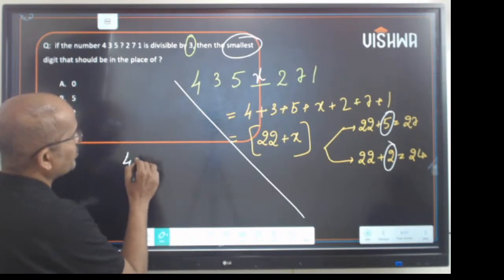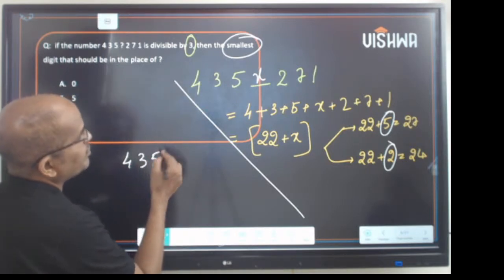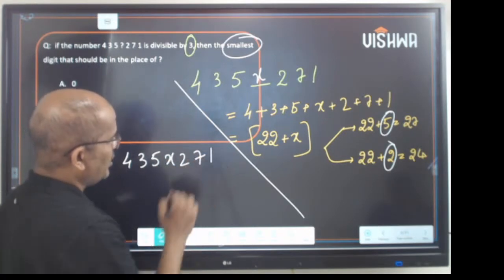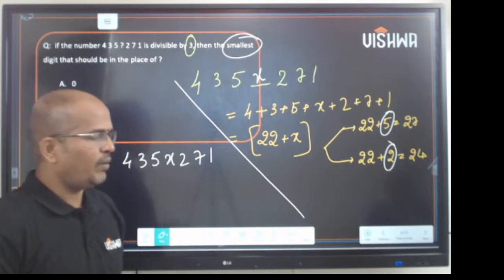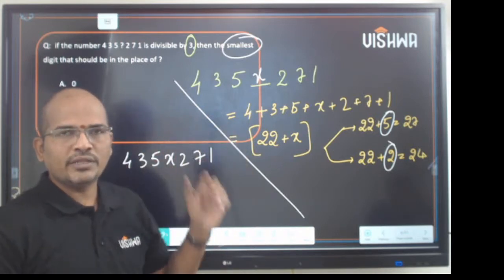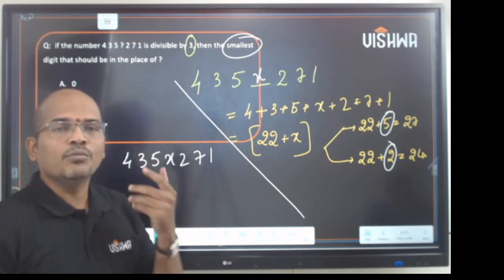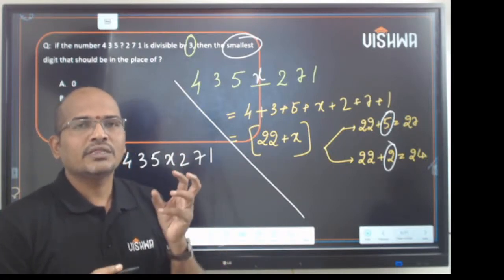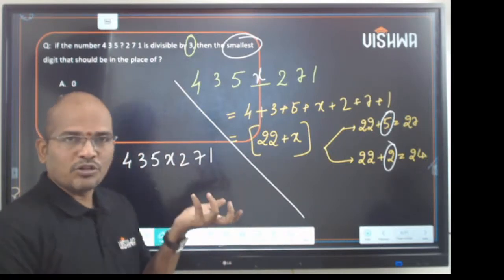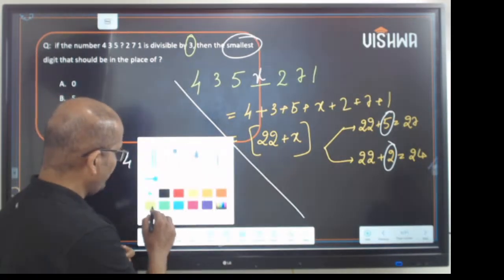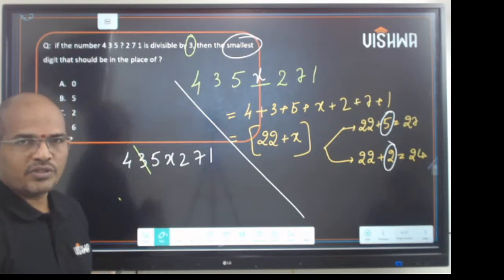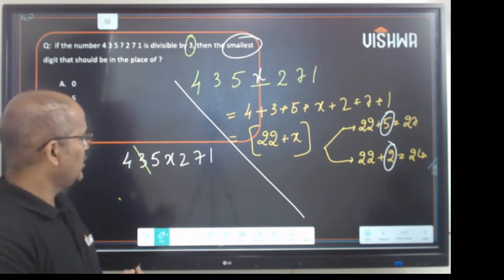So you got 4, 3, 5, x, 2, 7, 1. When you want this sum to be divisible by 3, from the given number remove the multiples of 3 or the combinations of digits that are multiples of 3. Here 3 is a multiple of 3, remove it.